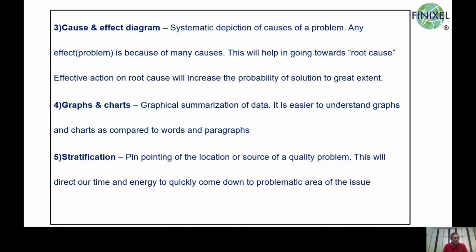Let us go through a typical scenario in an organization. 40% of users were canceling their subscription after the first month usage. 12% of the product fails inspection for screw alignment. Employee turnover is more than 10%. Organization continuously misses the deadline. Blowhole in a casting is more than 10%. In all these situations, there is a need to analyze problem.